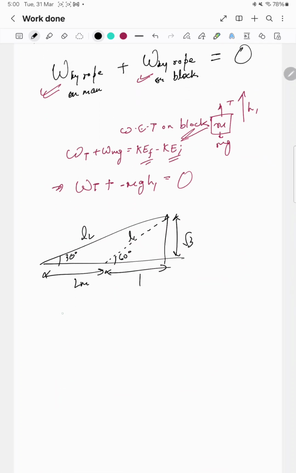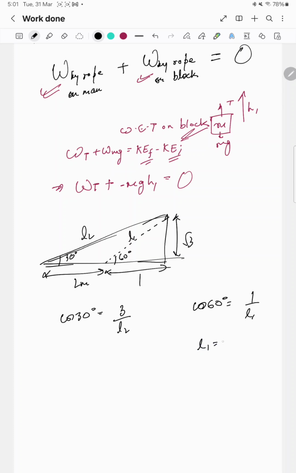So we can now easily calculate L2 and L1. L2, how we can calculate is, we can write cos 30 degree is equal to this base divided by hypotenuse. So base is root 3 divided by L2. Similarly we can write cos 60 degree is equal to 1 divided by L1.